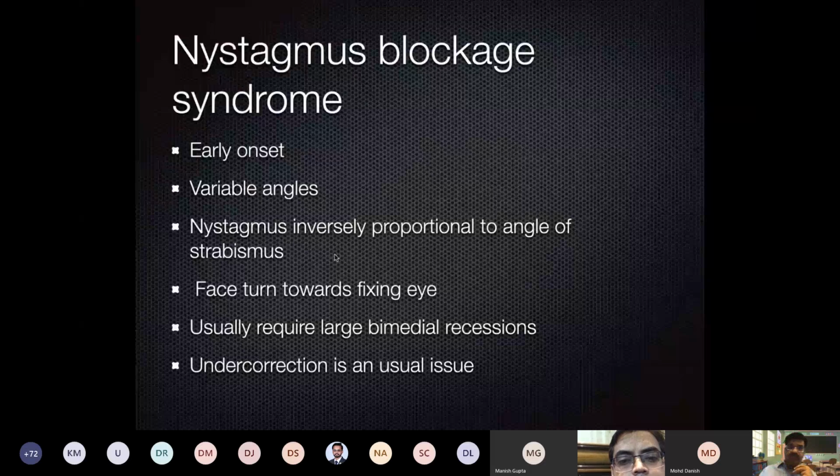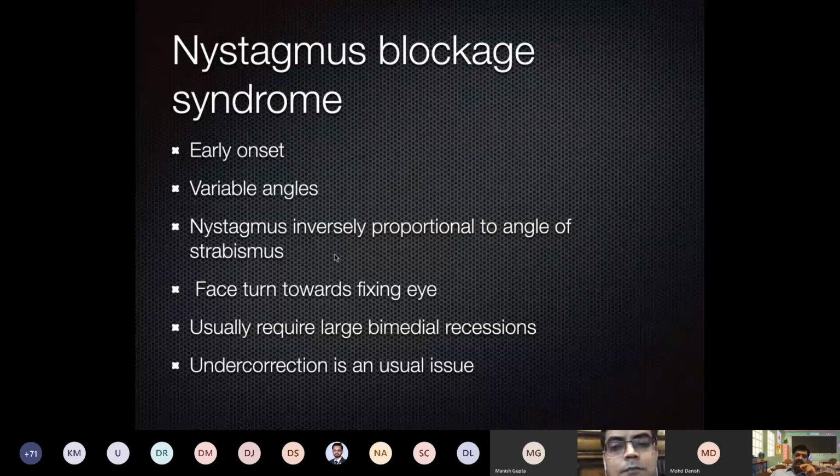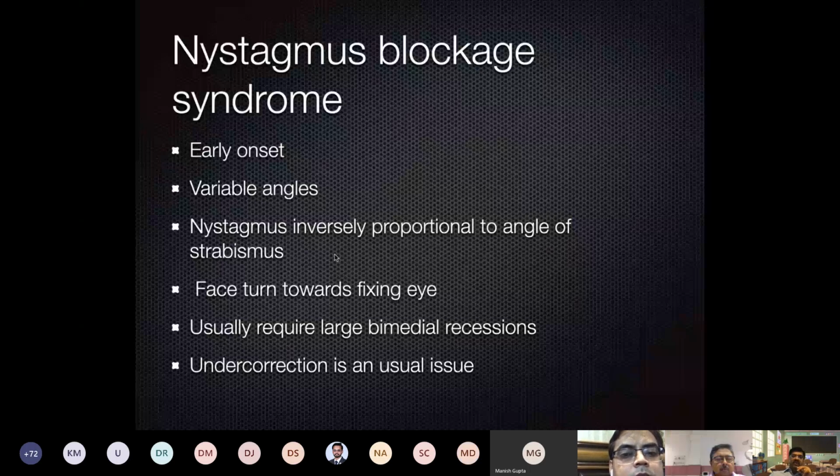Now let's come to the other uncommon types. One is nystagmus blockade syndrome. Suppose a child is having nystagmus and the nystagmus becomes less intense when the child is converging. So that may lead to esotropia just because the child is putting too much effort for the dampening of the nystagmus.